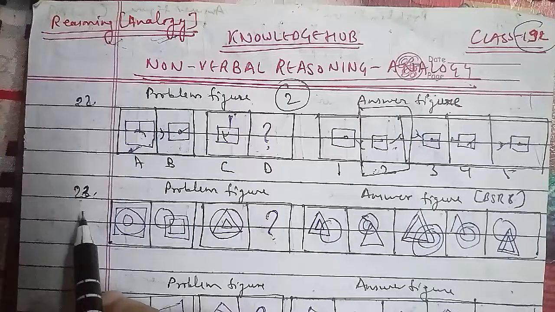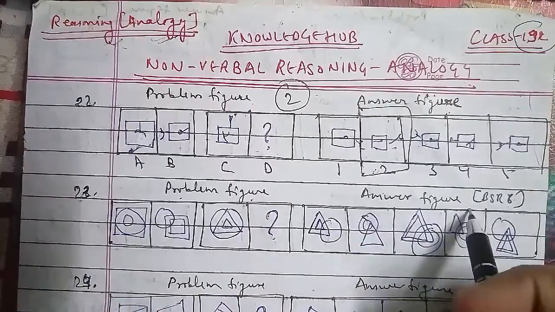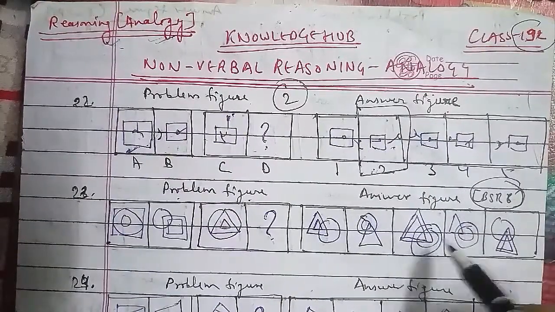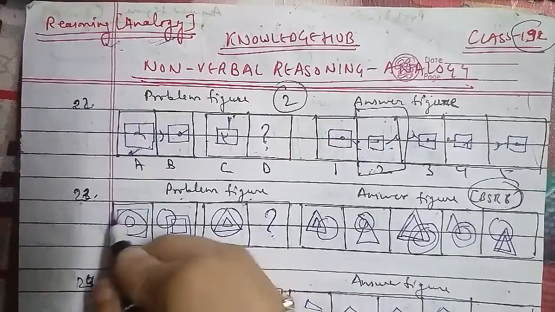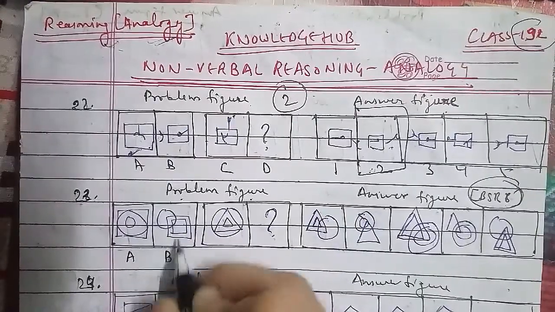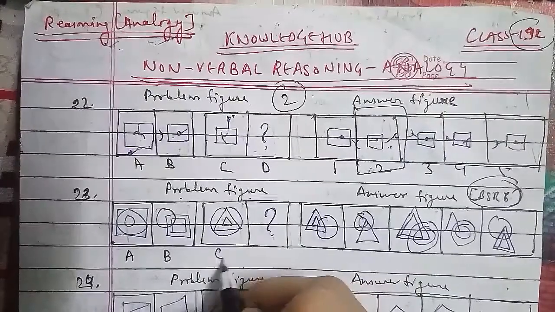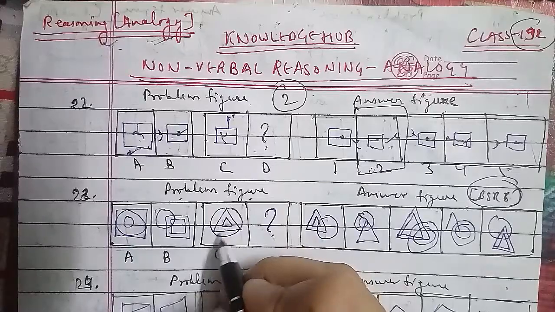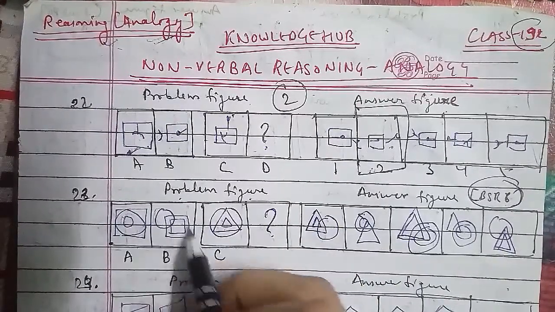We'll go ahead with the 23rd question of the session, the problem figures, and these were the answer figures, which were asked in the SBI question paper, which is also an important paper with respect to competitions. Figure A has a square with a circle inside and then a small circle, and figure B has two squares and one circle. In figure C, we have a circle and then a triangle, and then inside a triangle as well, so the double one is becoming the single one and the single one is becoming the double one.